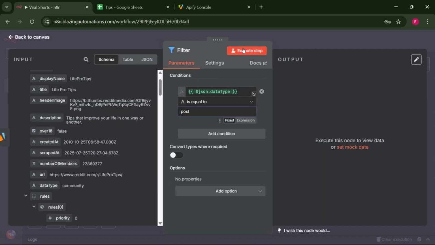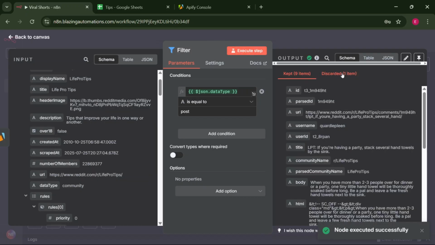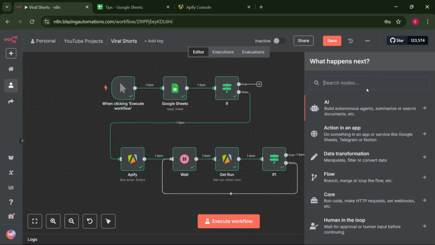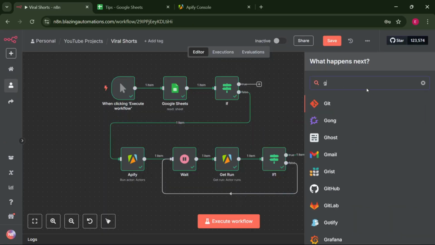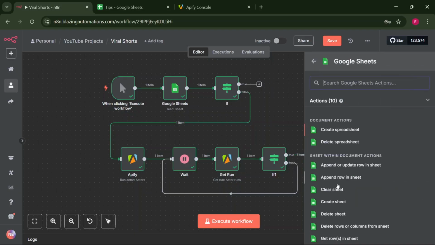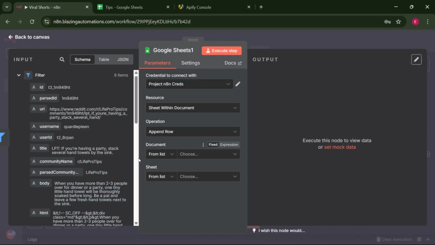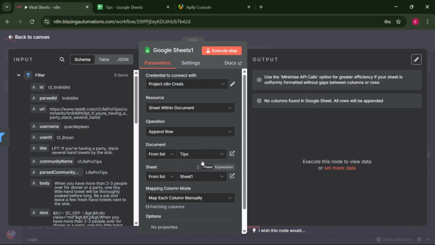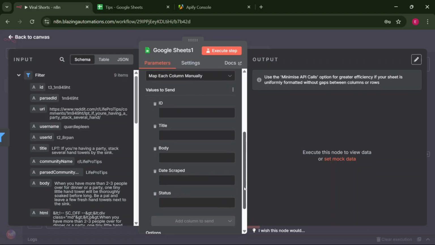So let's execute that. And as you can see here, 1 item has been discarded and we have managed to keep 9 items. Let's now store these items inside Google Sheets. Select append row, and now all we have to do is select tips and select the sheet. Now we're going to map this manually.